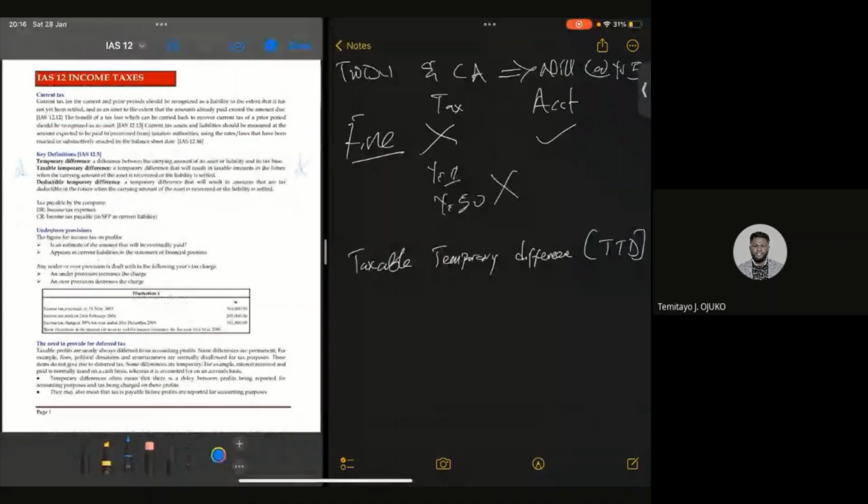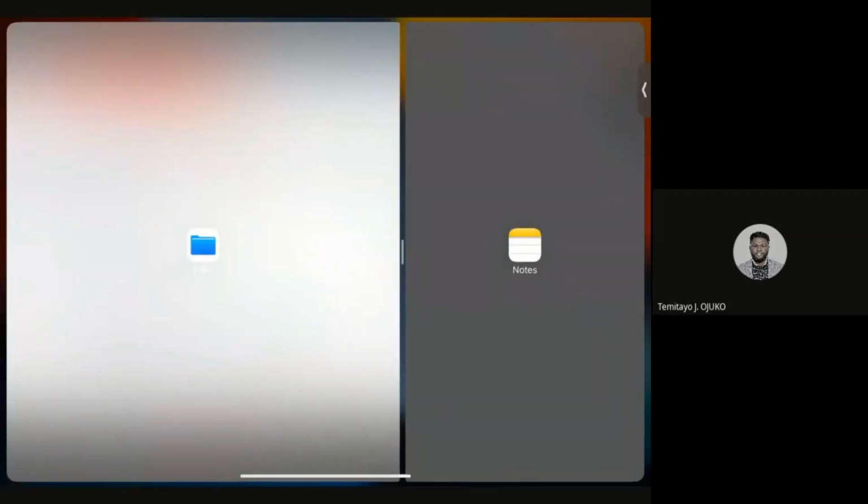A taxable temporary difference is a temporary difference that will result in taxable amount in the future when the carrying amount of an asset is recovered or the liability is settled.